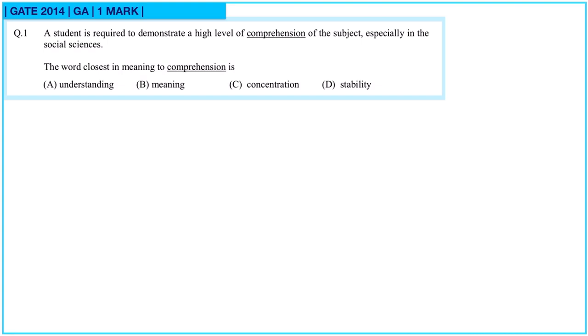Question 1. A student is required to demonstrate a high level of comprehension of the subject, especially in social sciences. The word closest in meaning to comprehension is understanding. So here option A is correct.